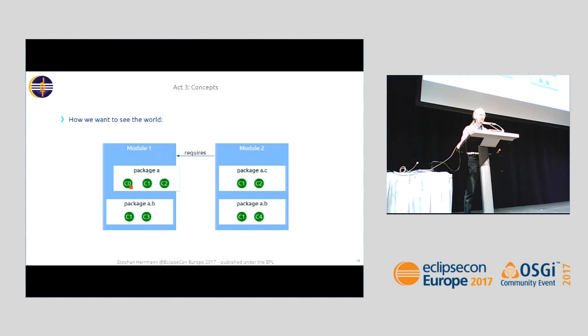If the story would continue in the style of Act 1, this would be all I had to show you. And this is initially how I understood the entire module system. Modules contain packages. Some packages are visible from the outside, others are purely internal. Packages contain classes, some are private, some others are public, and with just one new relationship between packages called requires, you can immediately figure out which part of the code can read which other part of the code.